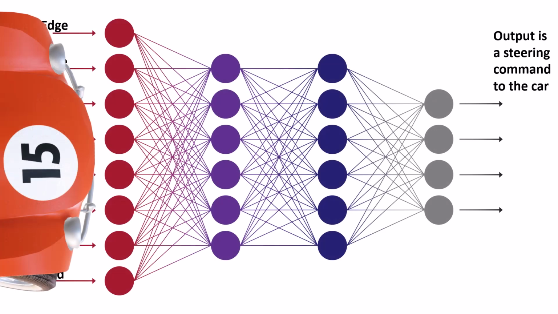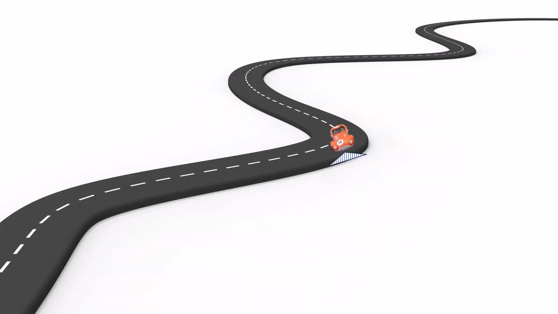Okay, and then in the insights into a simple neural network video, we talked about using a simple feed-forward neural network to control the steering of a simulated vehicle that we drove around a track. In that example, we used a simple little sensor in the front of the car to provide 8 inputs that sensed the road in front, and provided those inputs to a feed-forward 4-layer network that provided an output steering command.